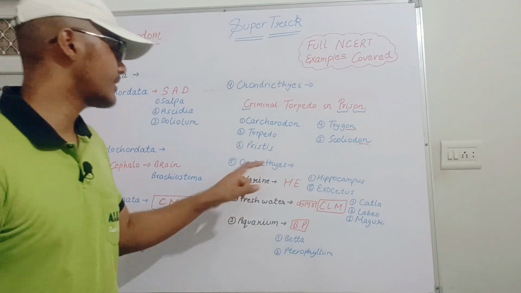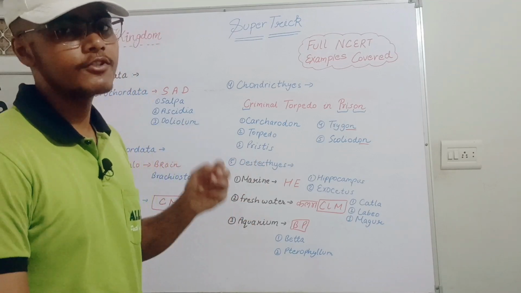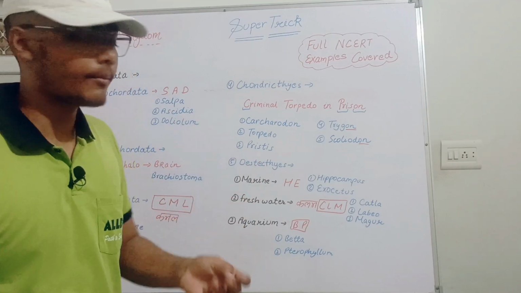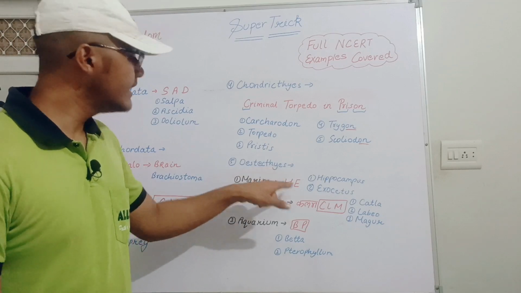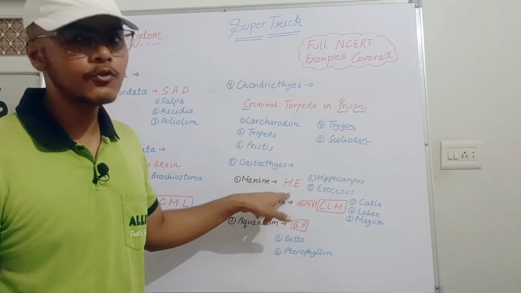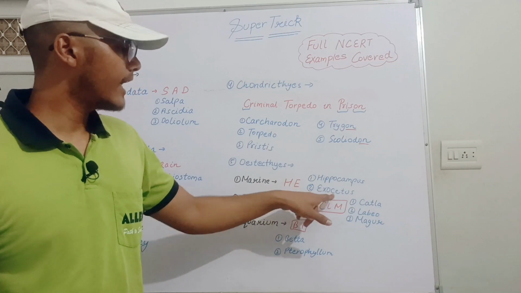Now let's move toward Osteichthyes. In Osteichthyes there are three parts in the NCERT. First one is marine, second one is freshwater, and third one is aquarium. For the marine part, you have to use "he is in marine". H for Hippocampus. Then second one, E for Exocoetus.